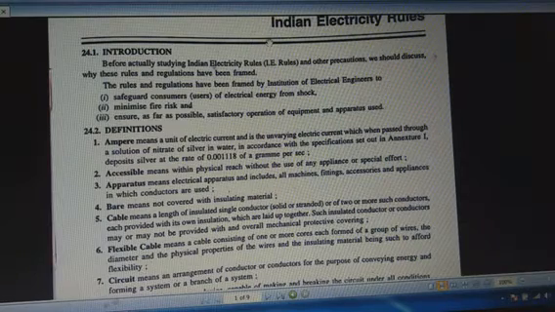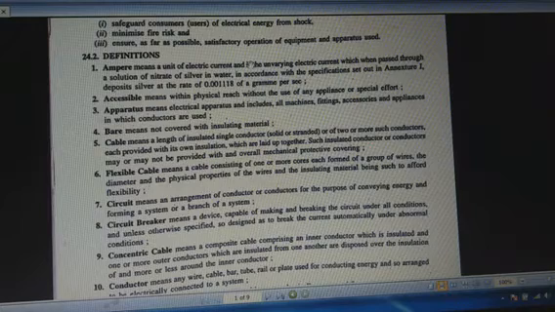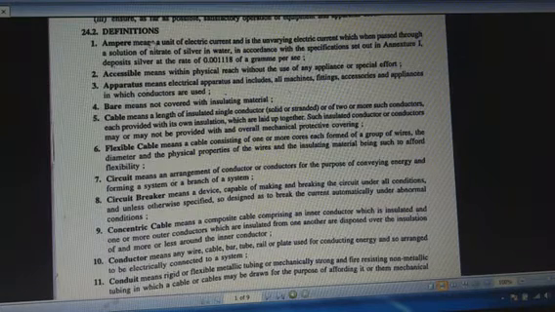Before studying these rules, some definitions are there, and these definitions help us to learn about the rules and regulations. First one is the ampere. Ampere is the unit of electrical current. We all know that. Next one is the accessible. Accessible means within the physical reach without the use of any appliances or special effort. Apparatus means different types of machinery, fittings, materials related with the electrical activities.